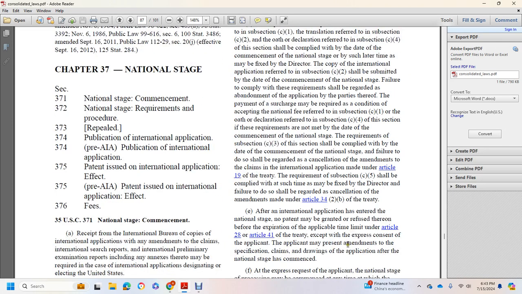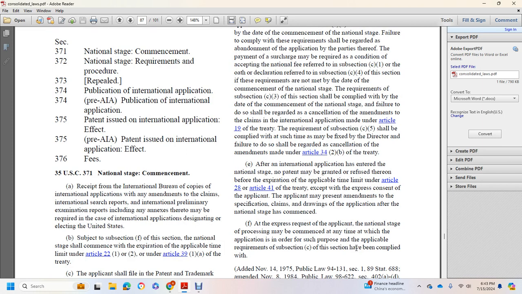of the treaty. After international applications have entered the national states, no patent may be granted or refused thereon before an expiration applicable time limit at Article 28 or Article 41 treaty except for the express consent of the application present amendments, specification, claim, drawings of applications after the national states is commenced.